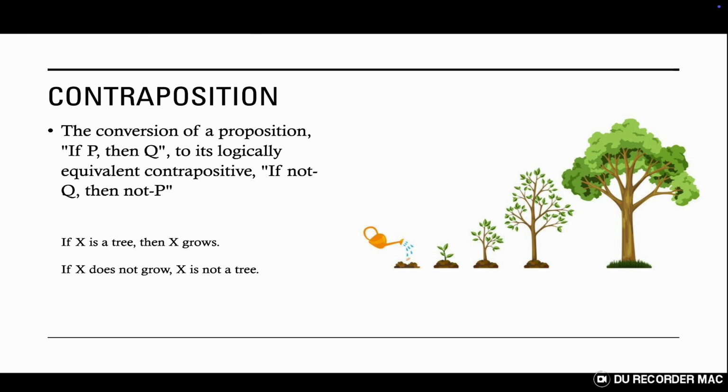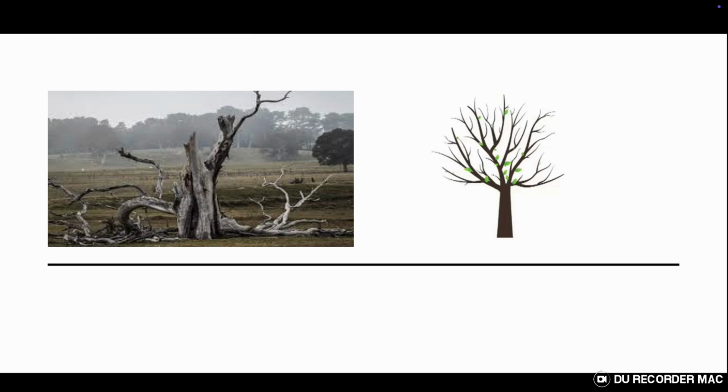If it's true that all trees grow, then when I look at my desk and see that it isn't growing, I can be absolutely sure that it isn't a tree. And if I see a tree, I can be absolutely sure that it is growing. Contraposition is an accepted rule of logic, and pretty much impossible to refute. Of course, trees grow very slowly, so if I saw one, I wouldn't actually be able to tell, and dead trees don't grow at all. But for the sake of argument, we can just ignore that and assume that they grow really fast and dead trees don't exist.